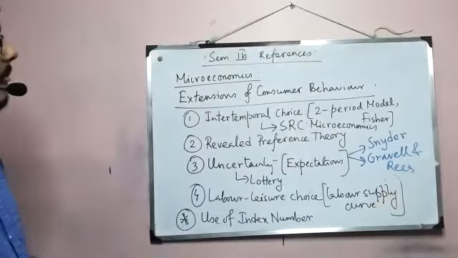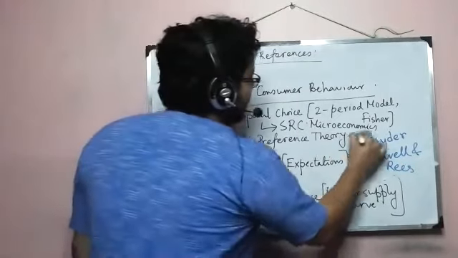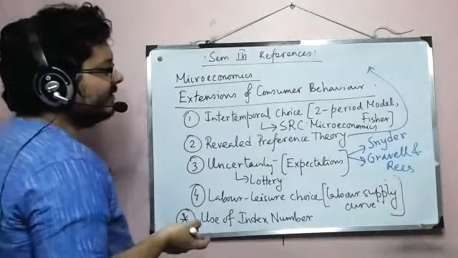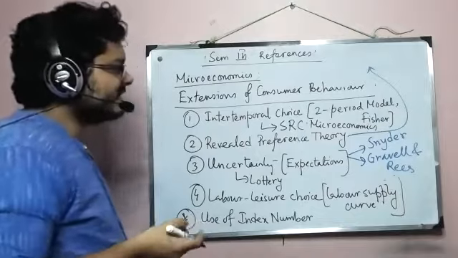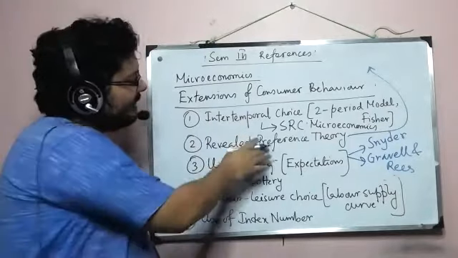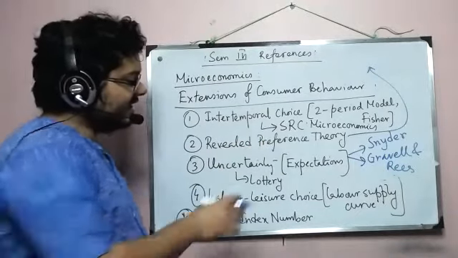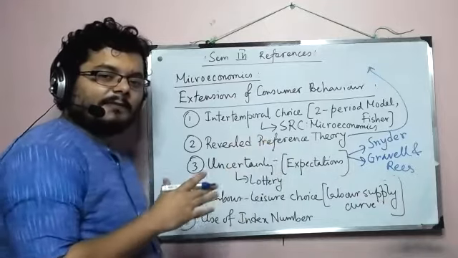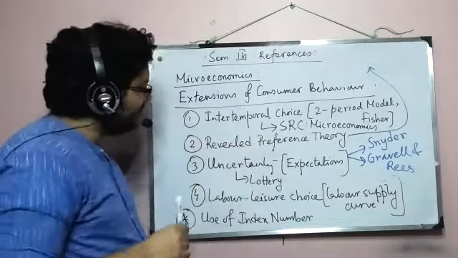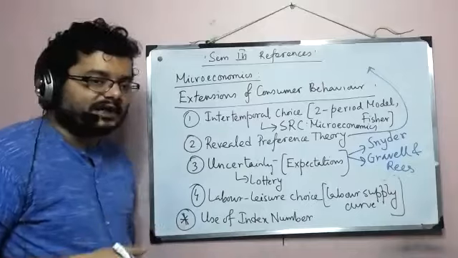Okay. And regarding revealed preference, it is given in all the books in a very sketchy way, and that's fine because we'll not be going very deep into this theory. One of the major concerns about revealed preference theory, which we'll be learning here, is that here also we will show in revealed preference theory that the substitution effect becomes negative.